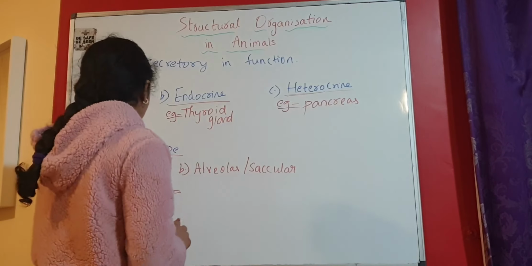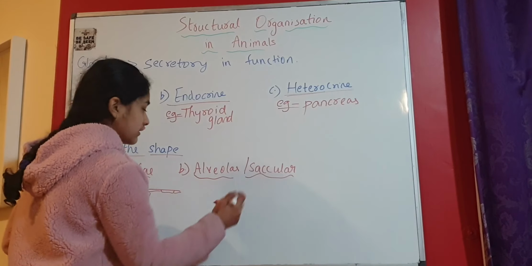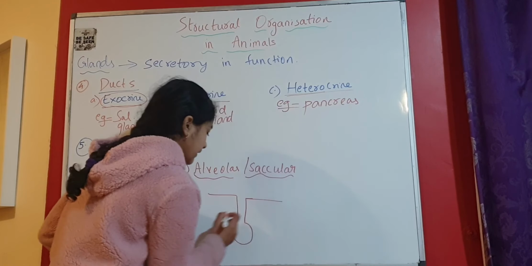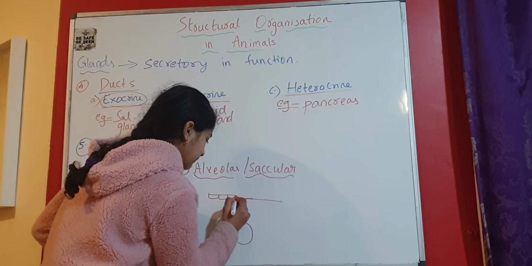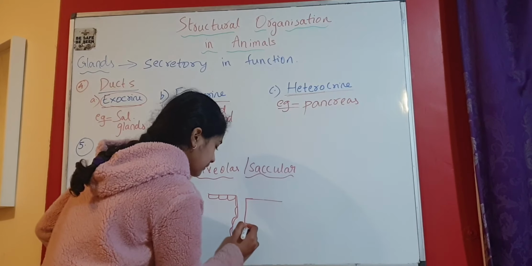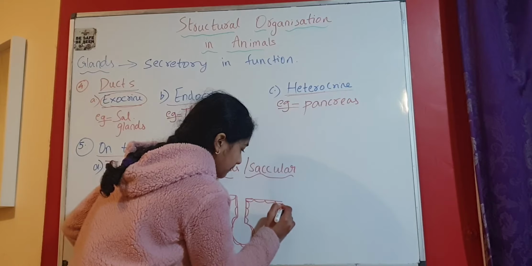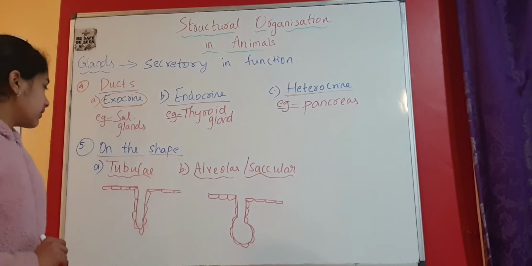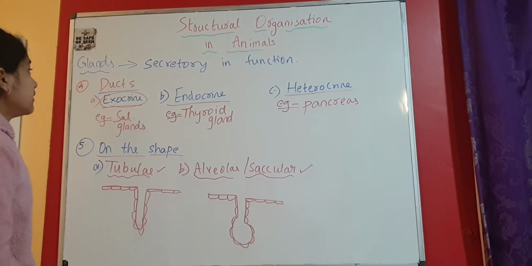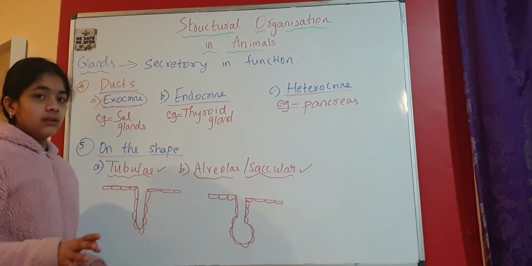Coming to alveolar or saccular glands. In this case, as the name suggests, alveoli or sac. That means they are sac shaped. So they are like this. They look like alveoli. Again, we have the cells. These are actually the epithelial cells, which form the lining or the covering of the ducts and the tubes. So these are the tubular and these are the alveolar or saccular glands. So this is on the basis of the shape. This is the total explanation of the types of the glands.